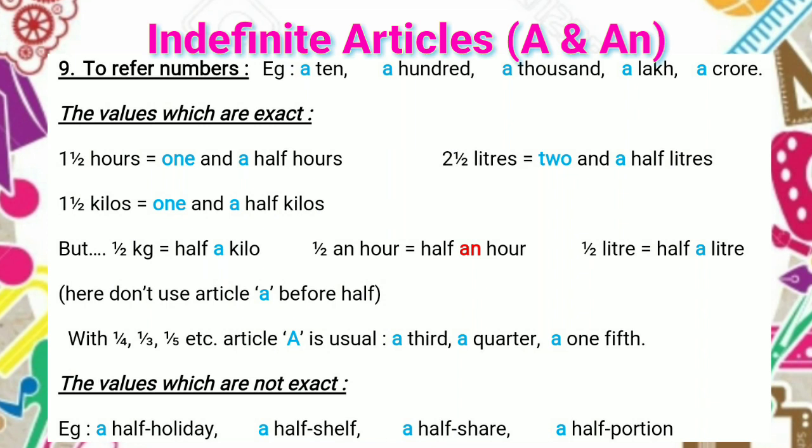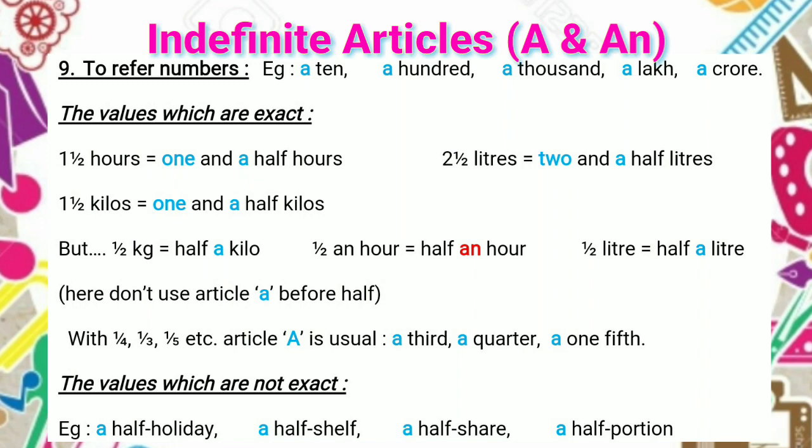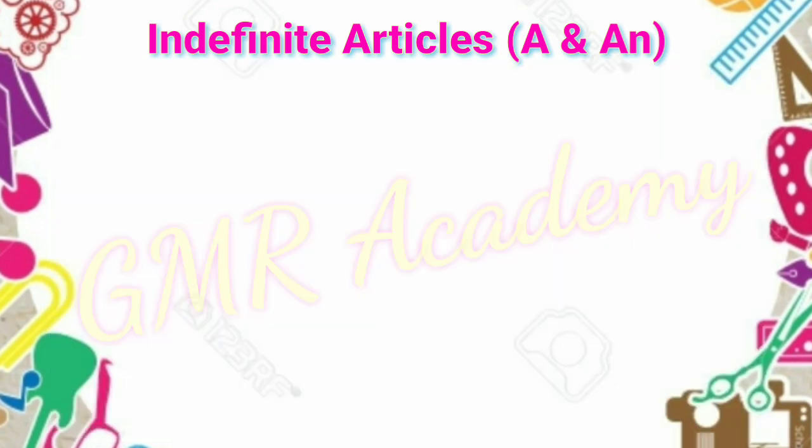With the values one by fourth, one by third, one by fifth, etc., article a is used. Examples: a third, a quarter, a fifth. Like this. With the values which are not exact. Examples: a half holiday, a half shelf, a half share, a half portion.